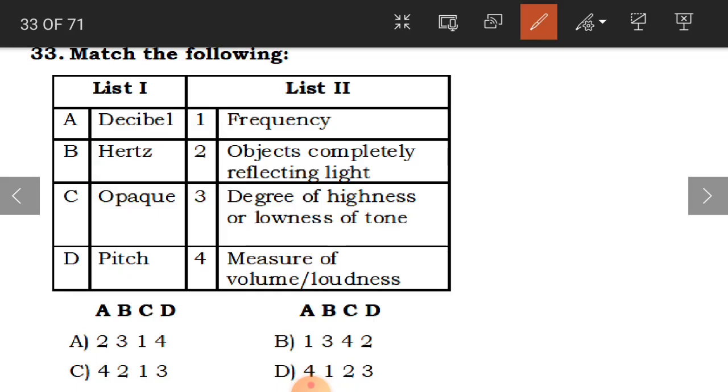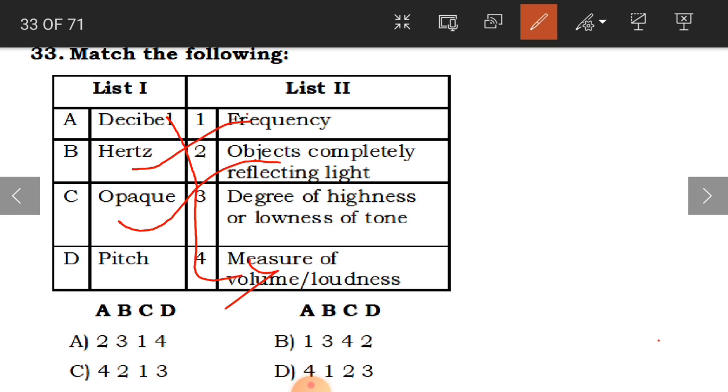Decibel measures the volume, or loudness. Hertz is going to measure what? The frequency. Opaque. So what is opaque?